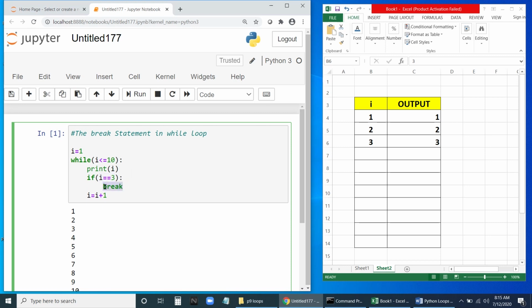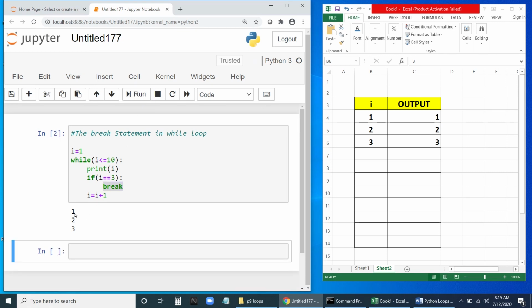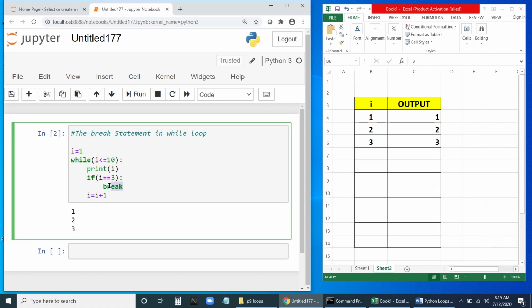If it breaks, it will break the loop. It will come out and stop the loop now. Even though the condition is there, i less than or equal to 10, it's not going to be satisfied because now it has encountered a break here. So it will break the loop. Let us run this one and you can see it will print only 1 to 3.